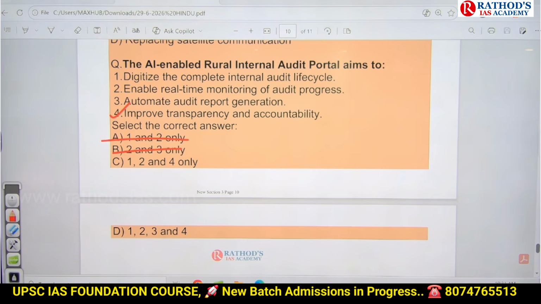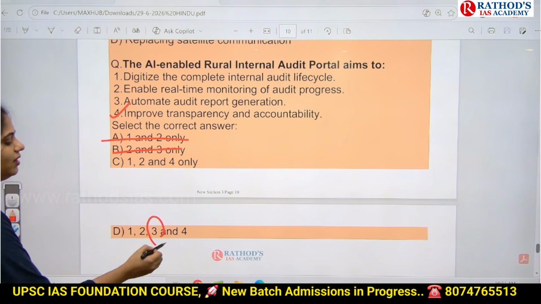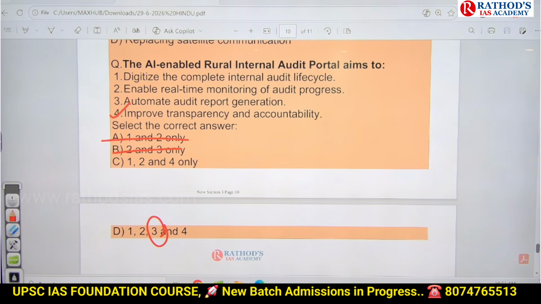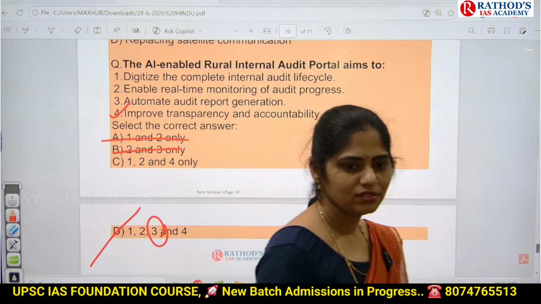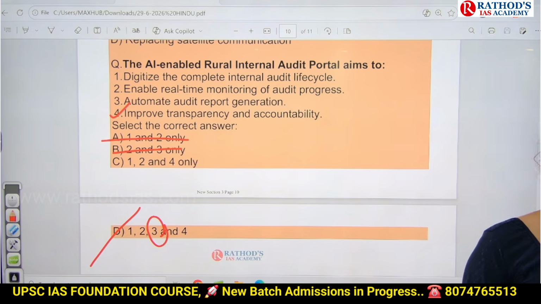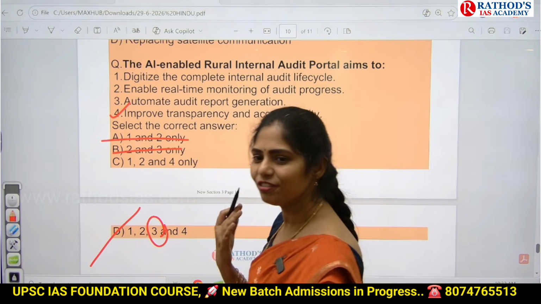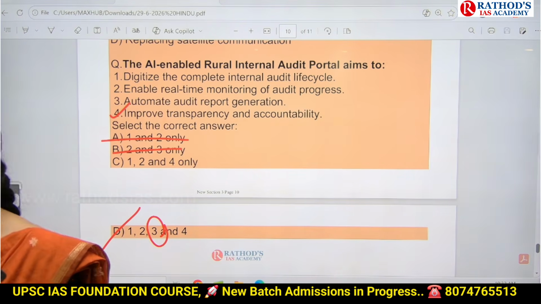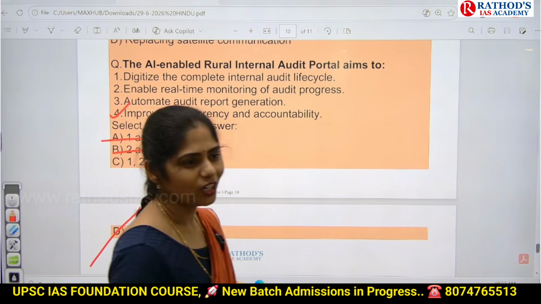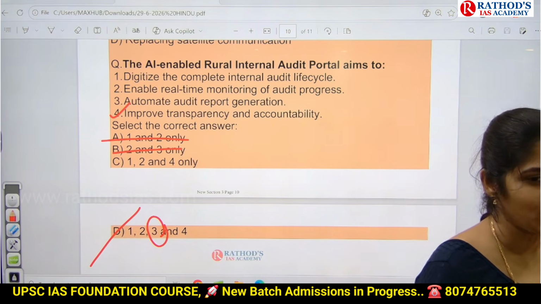So in this you have to select, no? Yes? In that way, try to select your options wisely guys. Okay, see now you have to see only the third statement. See this third one, automate audit report generation. Yes, we are using AI, artificial intelligence, for automation. Option D, 1, 2 and 3. So in that way, try to select your options wisely. If you're not selecting that way, for sure you'll go wrong. And prelims is like a mind game, not a knowledge game. Knowledge game is your mains, not prelims.